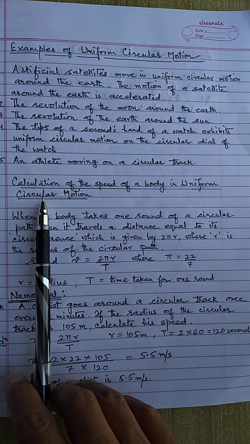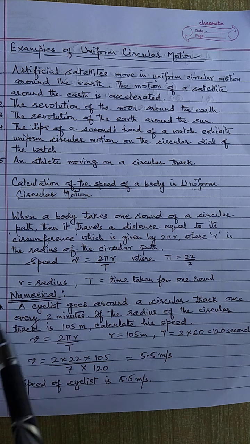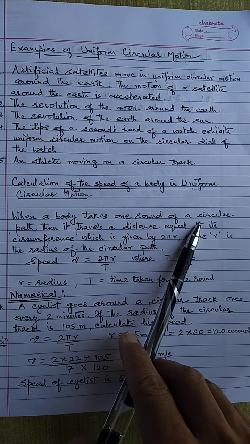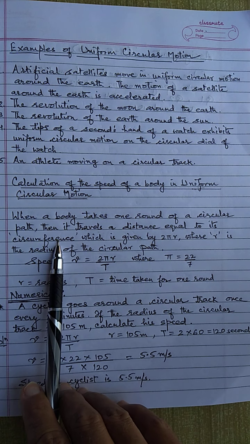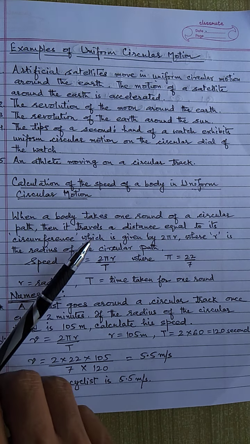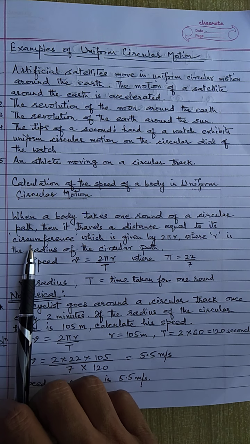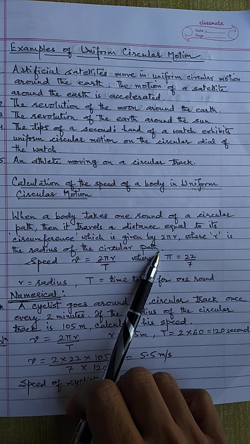Now, how to calculate the speed of a body which is moving in a circular path? When a body takes one round of a circular path, then it travels a distance equal to its circumference, which is given by 2 pi r. We know if the radius is r, then the circumference of the circle becomes 2 pi r, where r is the radius of the circular path.